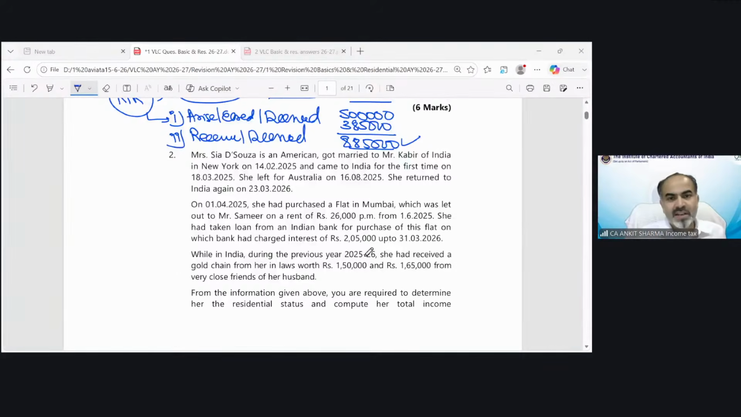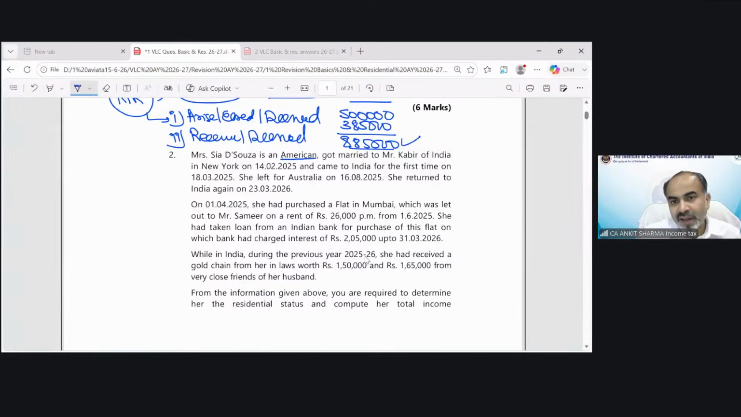So Mrs. Sia D'Souza is an American, got married to Mr. Kabir. Now this is very good news, when there is someone other than an Indian citizen or PIO. So now you know special cases are gone. And once special cases are gone in any question, the question is very easy because you need not apply the special cases, deemed resident concept, etc. Need to solve the question on the basis of basic conditions.